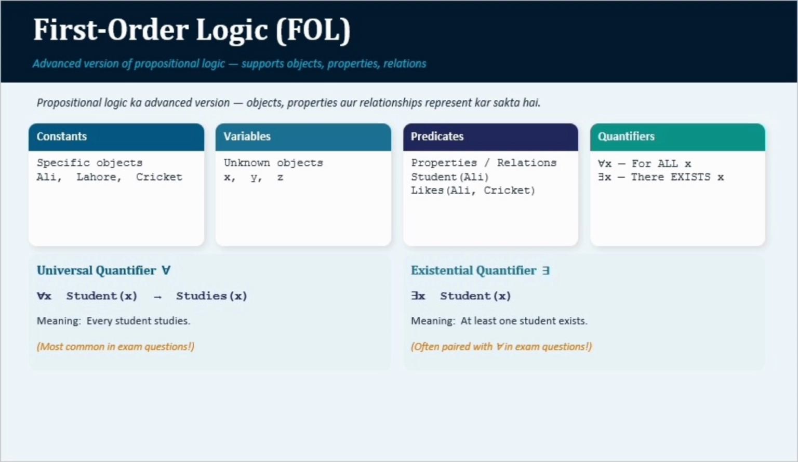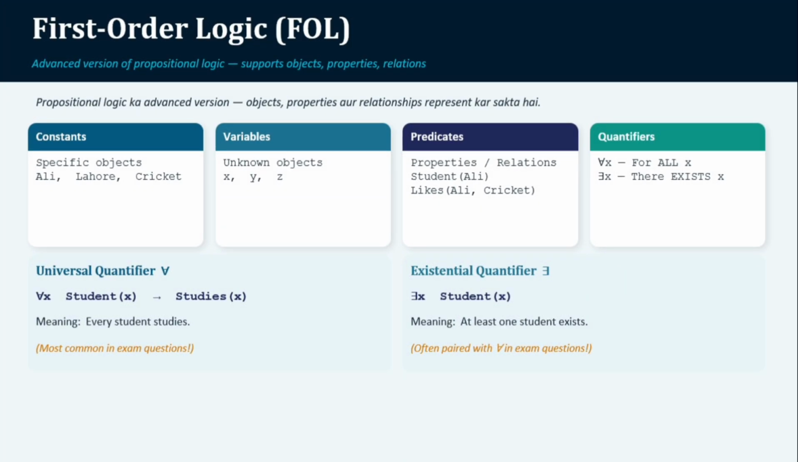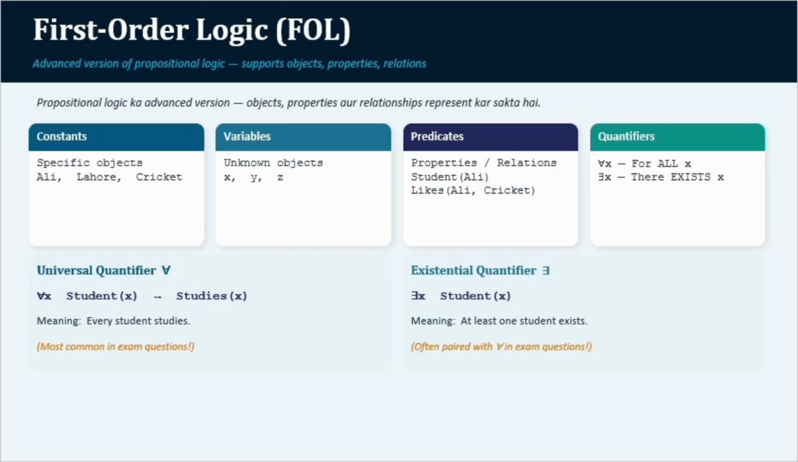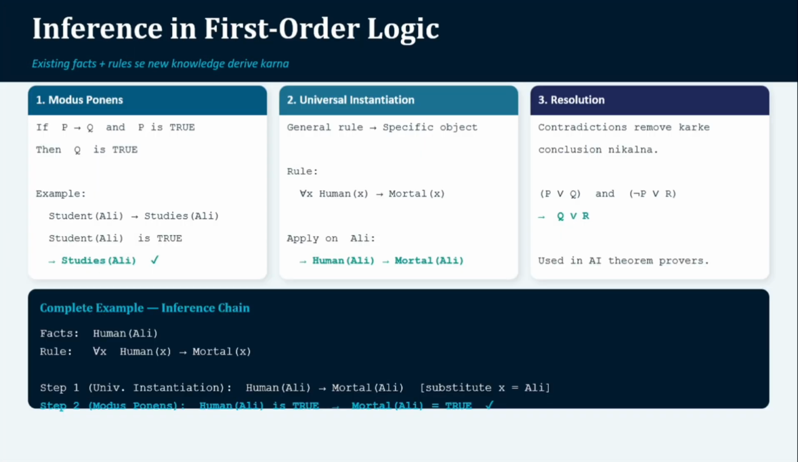The fourth component is quantifiers. There are two types of quantifiers. The first is the universal quantifier, represented by the symbol ∀, which means for all. For example, for every X, if X is a student, then X studies. This means that every student studies. The second is the existential quantifier, represented by the symbol ∃, there exists. For example, there exists at least one student. Let's see an example. Fact: Student(Ali). Rule: every student studies. From this we can infer Ali studies.